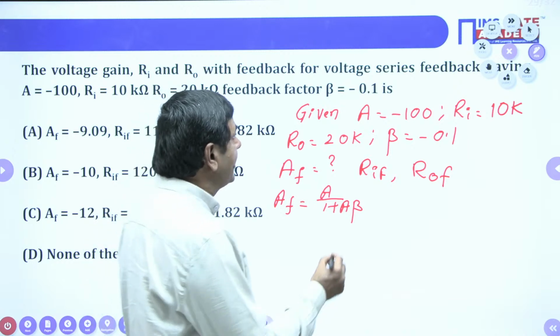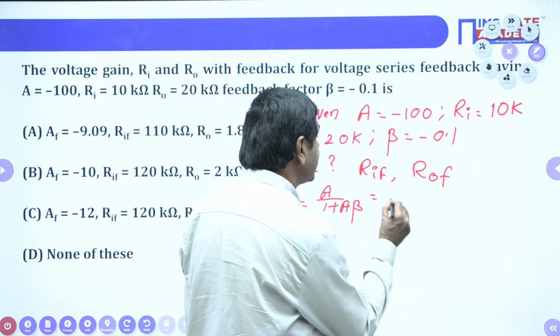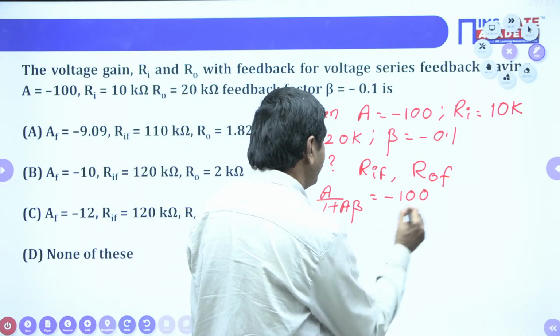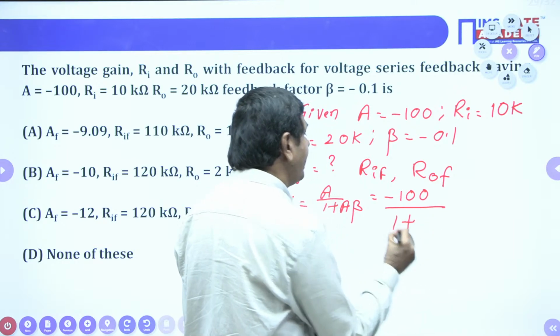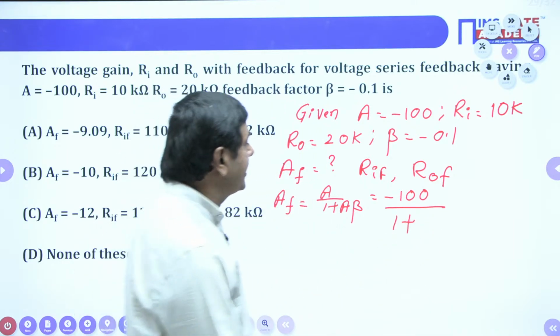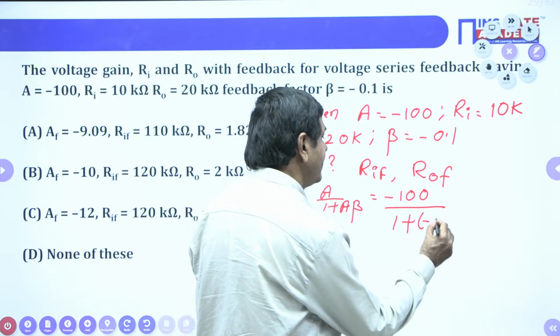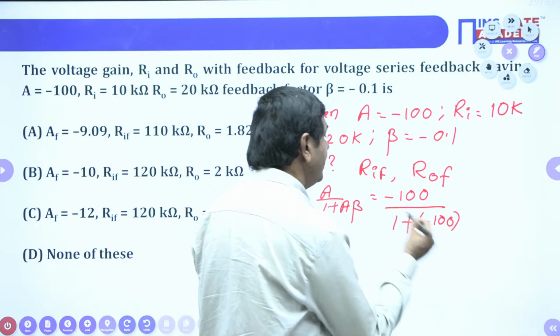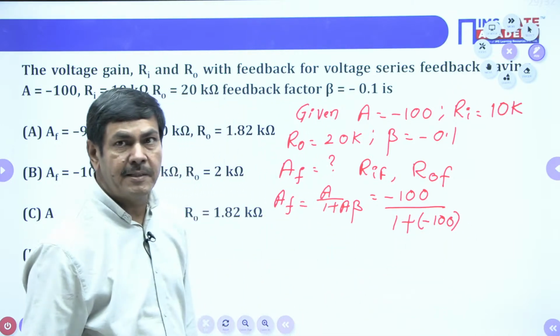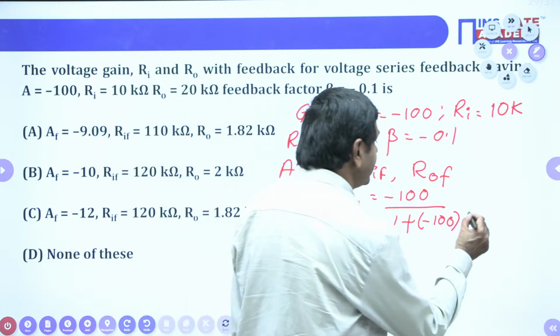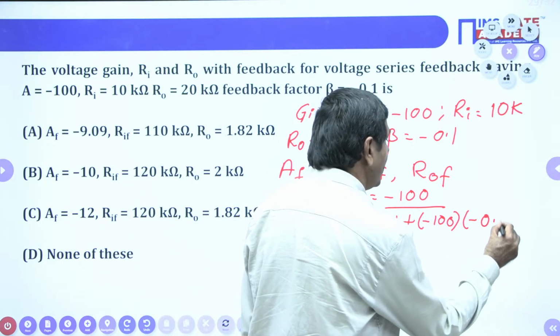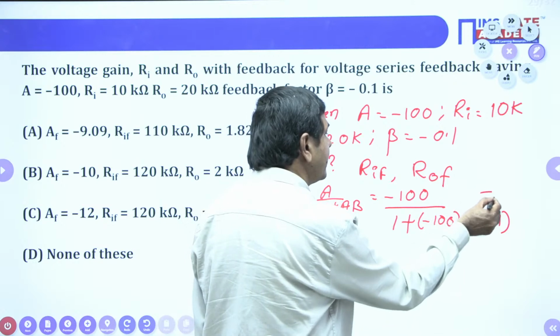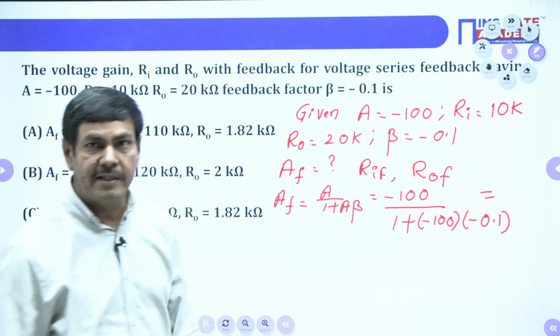A value is given. A equal to minus 100 is given here. And 1 plus A beta. A is nothing but minus 100. What about beta? Beta is nothing but minus 0.1. Use calculator, some value you will get now.